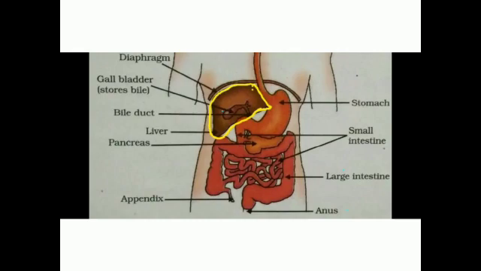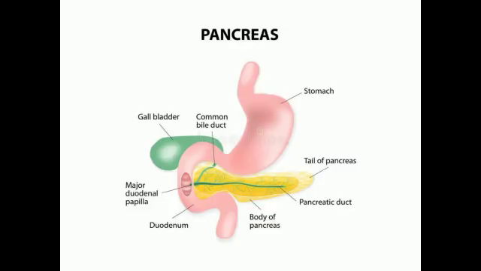The liver is the largest organ of our body. It produces bile. Bile helps to digest fats in the small intestine. The pancreas produces pancreatic juices. These pancreatic juices digest carbohydrates, fats and proteins in the small intestine.